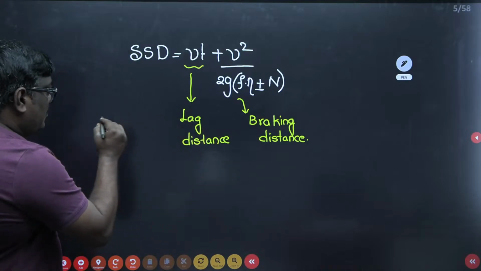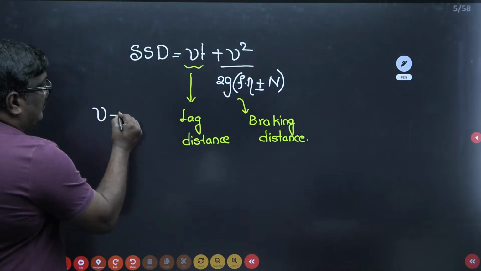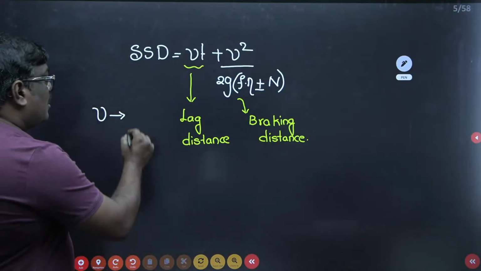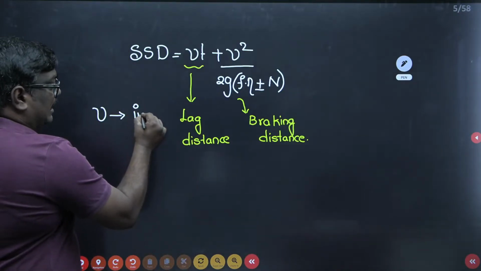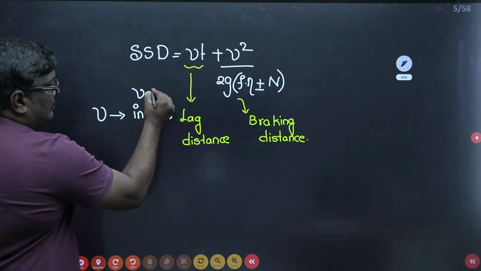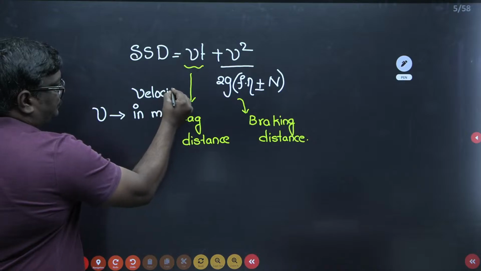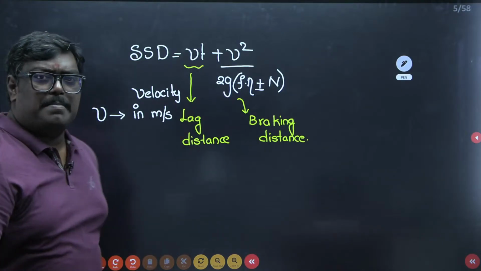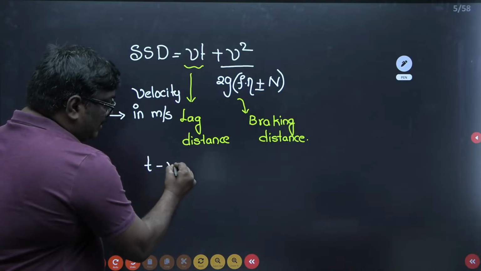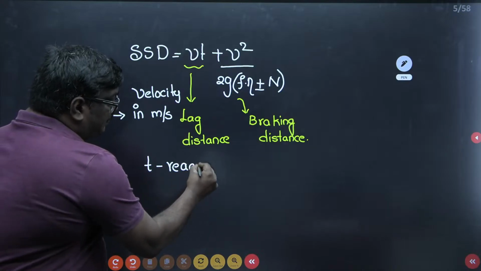Let me tell you here, if I show the velocity in small letter v, then it indicates velocity in meter per second. And remember my dear students, what is t here? t is nothing but the reaction time.